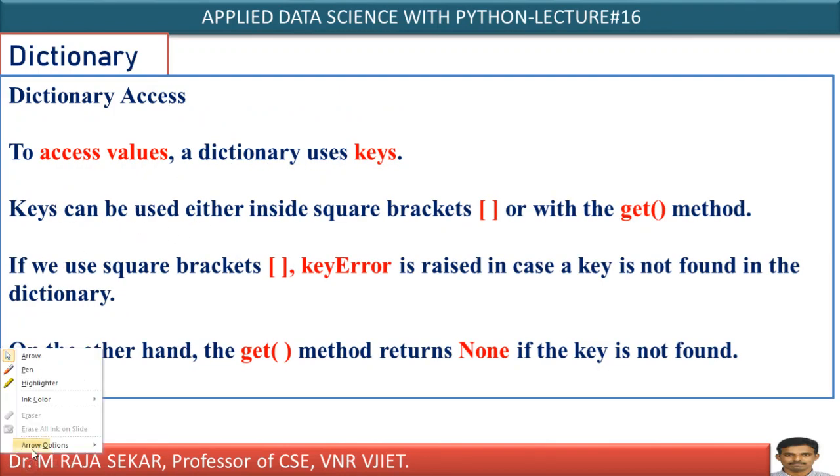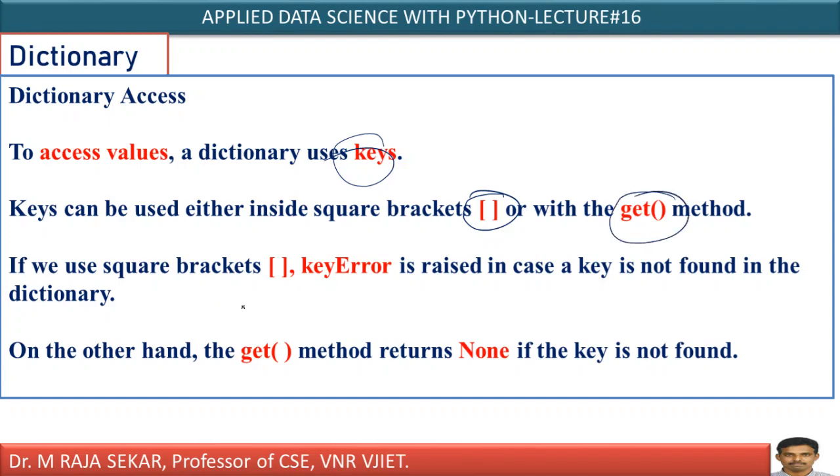A dictionary can be accessed by using its keys. You can use keys to access the values of a dictionary. Keys can be used either inside the brackets or in the get method. If I use keys inside the square brackets, what happens? There may be cases where your key may not be available in that particular dictionary. In that case, it will generate an error, a KeyError, if you make use of square brackets.